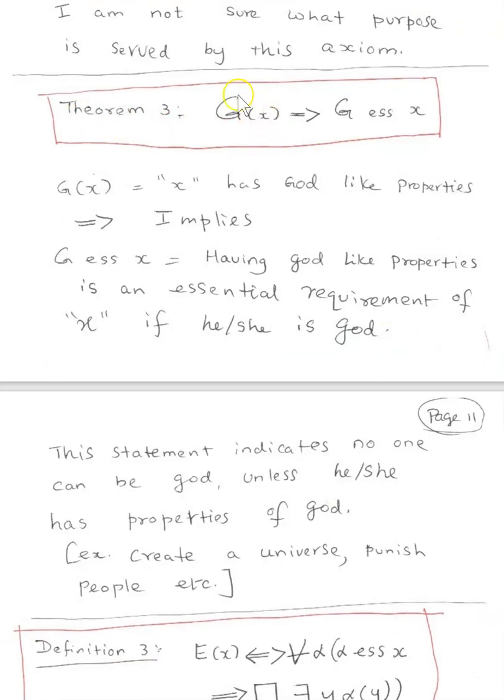G(x), x has God-like properties, implies that having God-like properties is an essential requirement of x to be God. That's what he's saying. Nobody can be called God unless he has those properties, like creating a world or something.